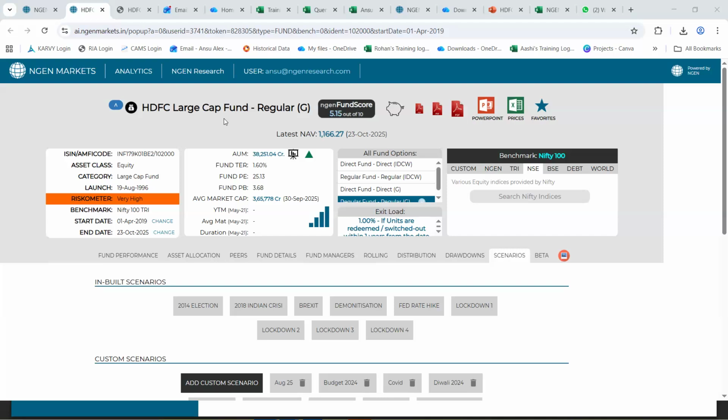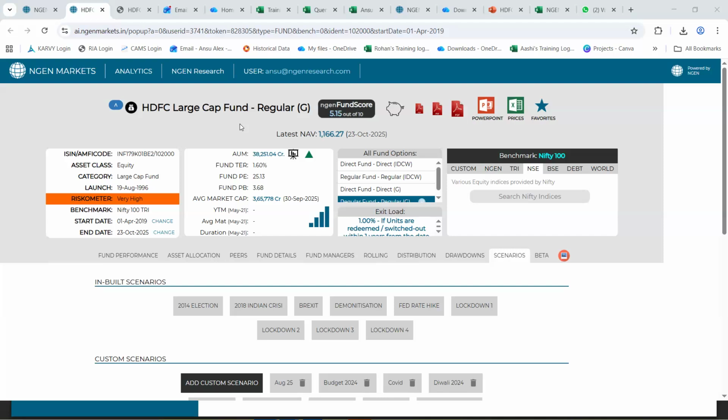Again, that is basis how the fund manager is managing the fund. Basis the fund manager's understanding of how he is changing the portfolio of that respective fund, it again comes from his understanding and experience in the market. So all we can do is look at the historical data, what the fund manager's history is, and how he is changing the portfolio of a respective fund.